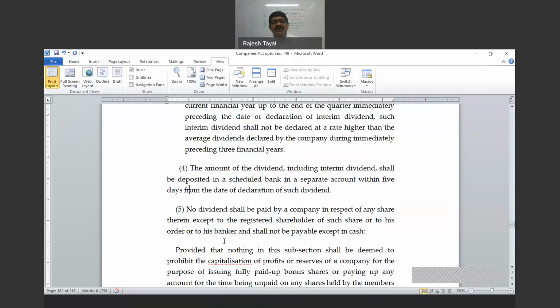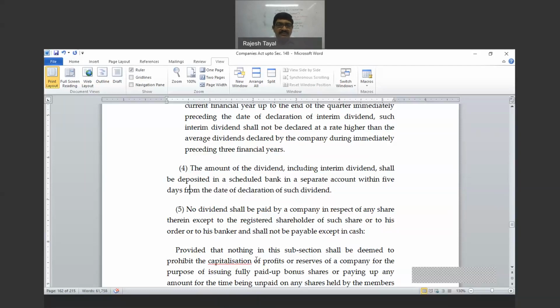So MCA issued a direction that no gifts should be given to the members or shareholders who are attending the annual general meeting or any general meeting. That will be treated as a dividend in kind. So either give to all or don't give to anyone. That's why we now have in law itself that the dividend is payable in cash only, and this is payable only to the registered holder or to the banker. The concept of a banker being appointed for receiving the dividend is a historical concept, not now.